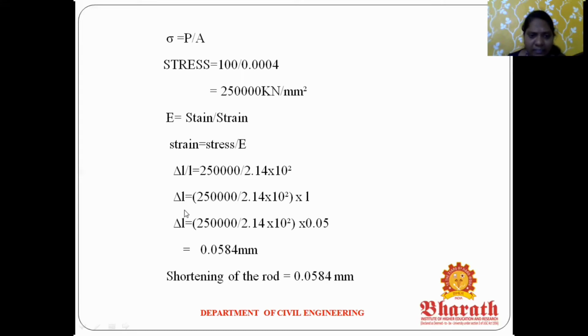So the change in the length is also available. Change in the length equals 25,000 divided by 2.14 into 10 power of 2, into length. The length is 50 mm, so converting to meter, 0.05, which is available in the given data. So finally the change in the length is 0.0584 mm. So the shortening of the rod, finally, is 0.0584 mm.